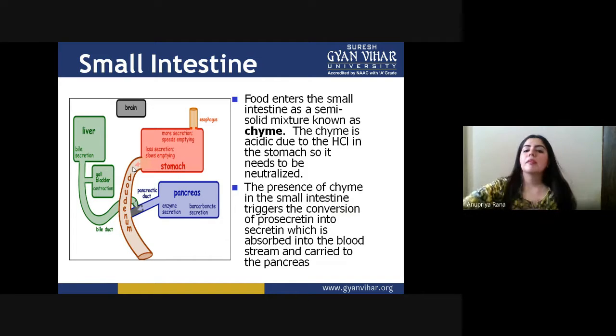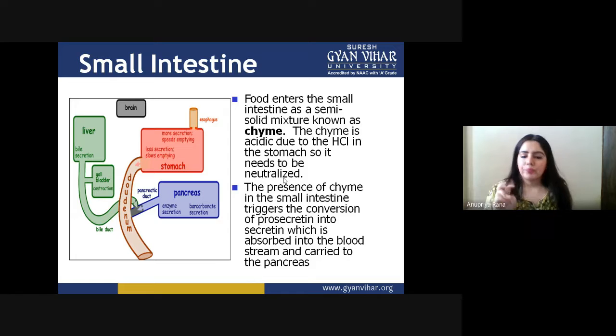The chyme is acidic due to the HCl in the stomach, so it needs to be neutralized. When the food passes from the stomach to the small intestine, it is acidic in nature because the food has been mixed with HCl for its proper digestion. The presence of chyme in the small intestine triggers the conversion of prosecretin into secretin, which is absorbed into the bloodstream and carried to the pancreas.